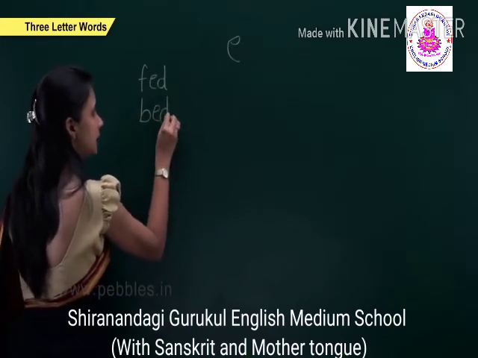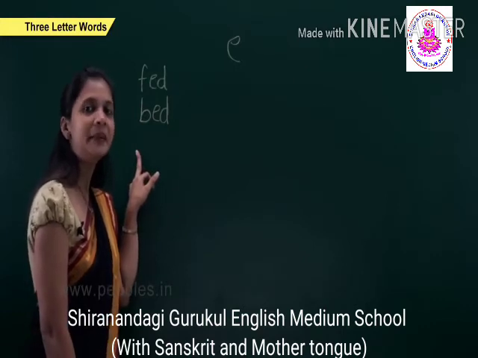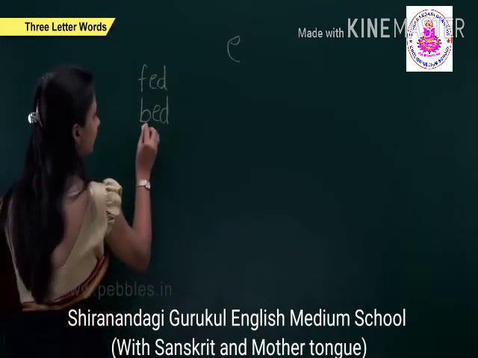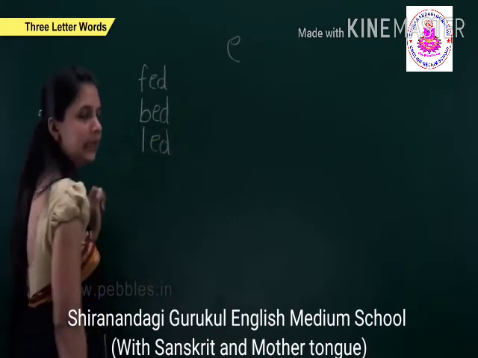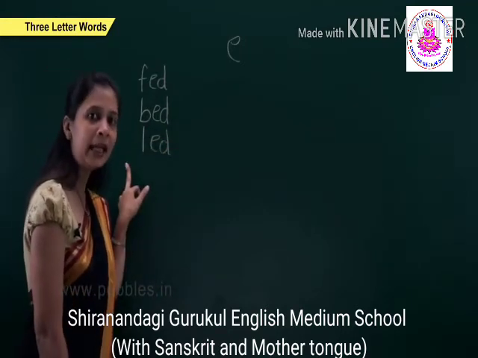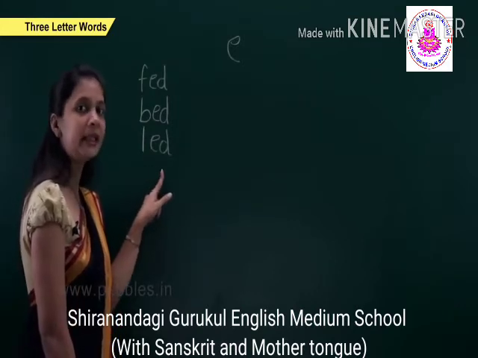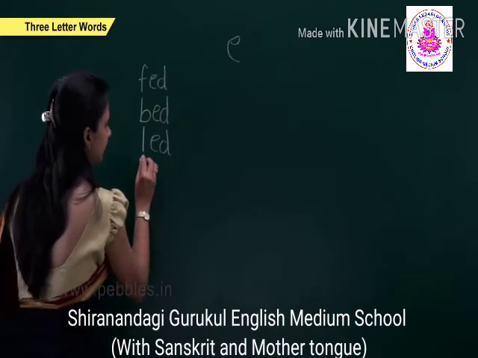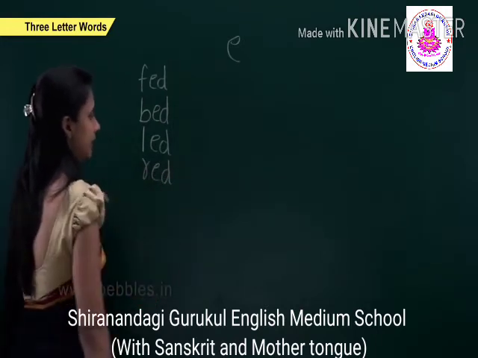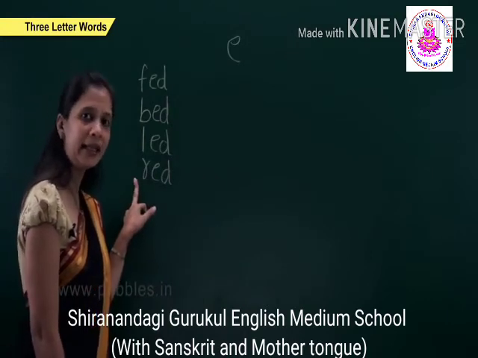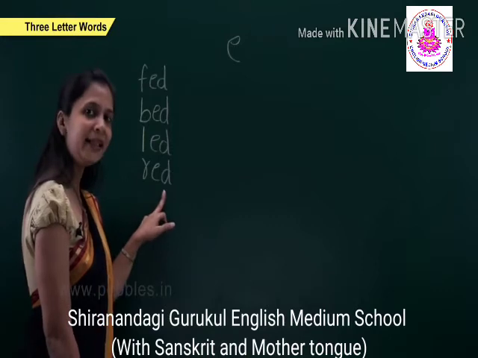The next is bed. Bed. The next is led. L, e, d, led. The next is red. R, e, d, red.